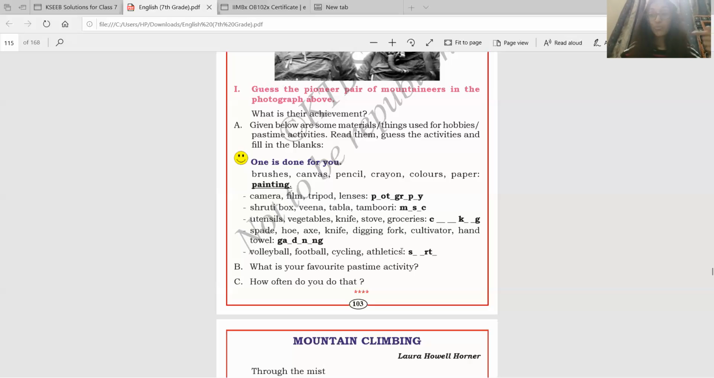Okay, so the next one is volleyball, football, cycling, athletics. All of these are sports. So here you put SPORTS, sports. What is your favorite pastime activity?